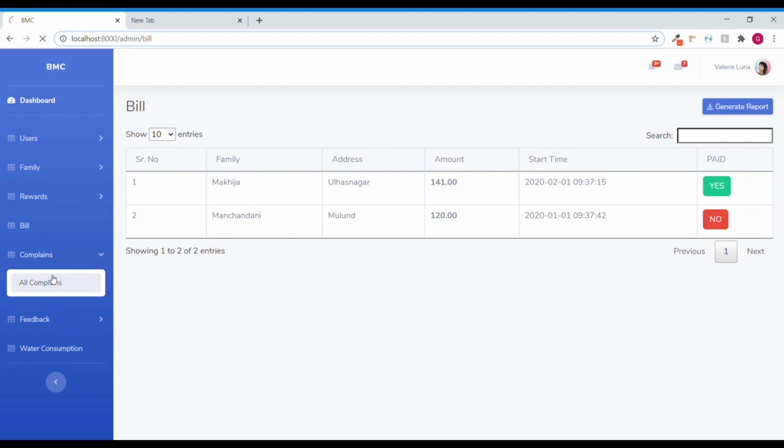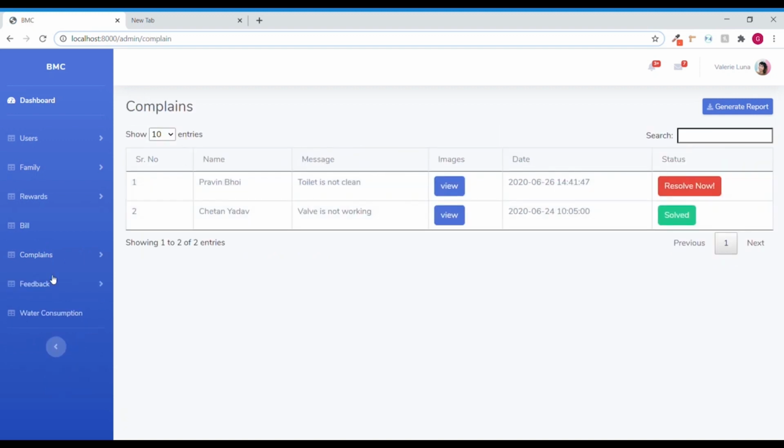Coming to the complaint section, anyone can complain from the mobile app. The mobile app is developed as well. This is the name of the complainant and the message that has been generated. If it states the toilet is not clean, here are some images, and the date is the complaint date, whenever the complaint has been filed.